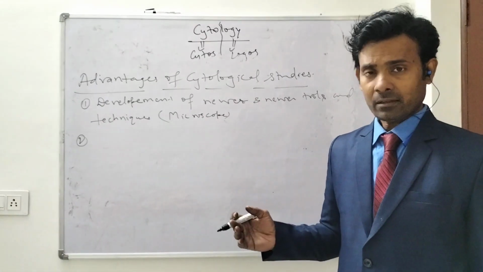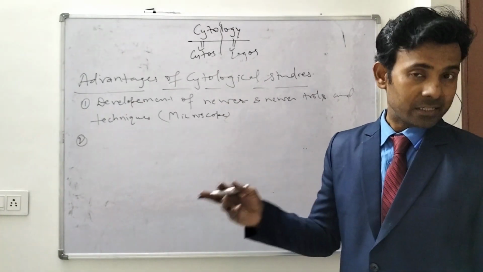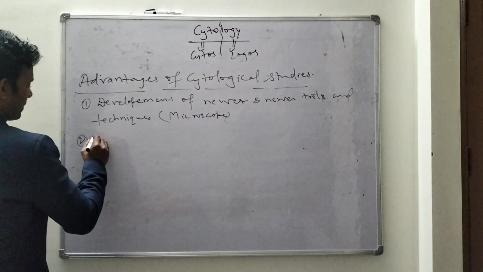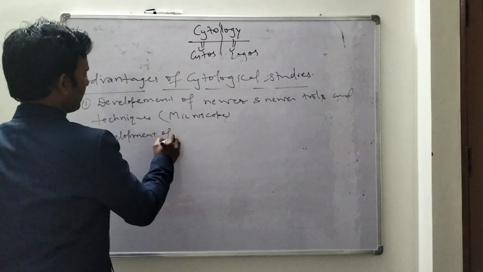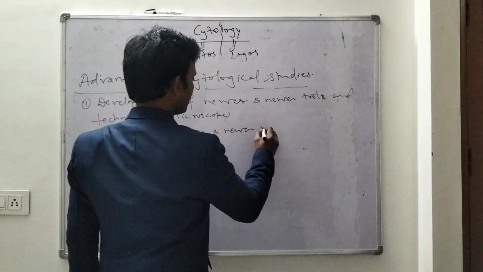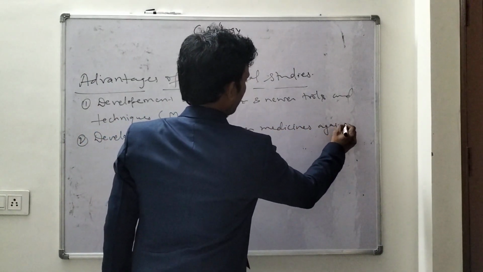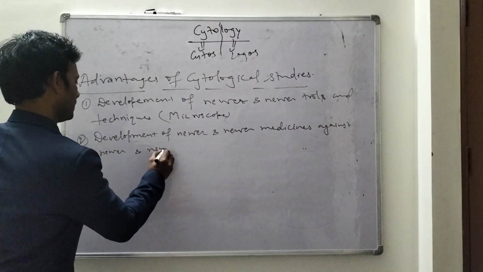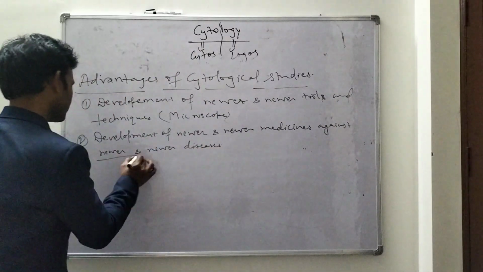So the next advantage is the development of newer and newer medicines against newer and newer diseases.